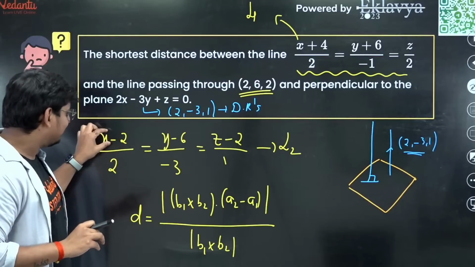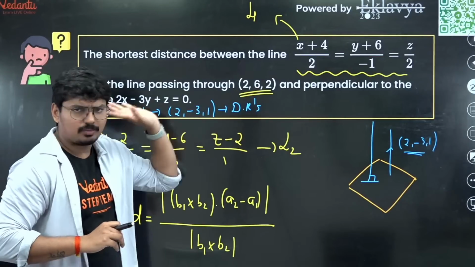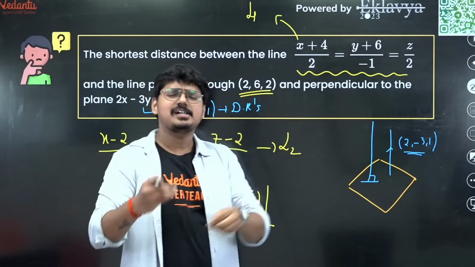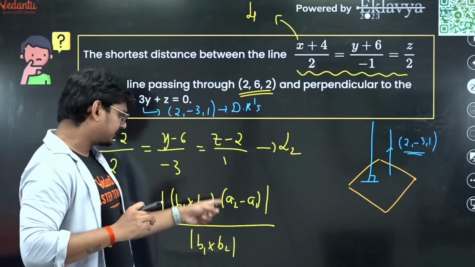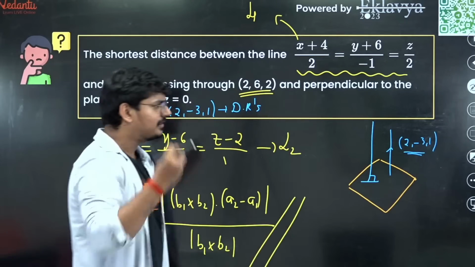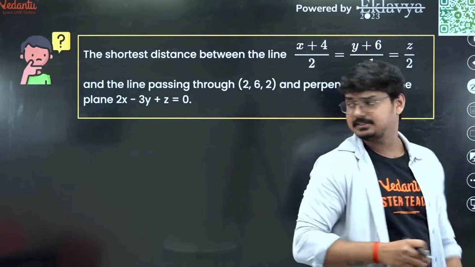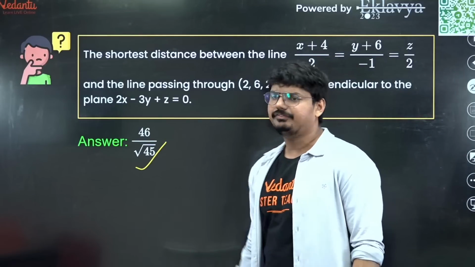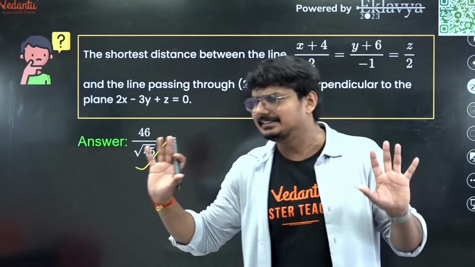It is basically, this is A2: 2, 6, 2 is A2. Minus 4, minus 6 and 0 is A1. Find out A2 minus A1 and just substitute that in this formula. You would end up getting the solution. And what is the answer for this one, guys? This is going to be the answer. 46 by root 45 is going to be the right answer in this case.